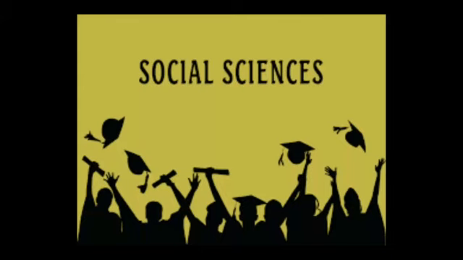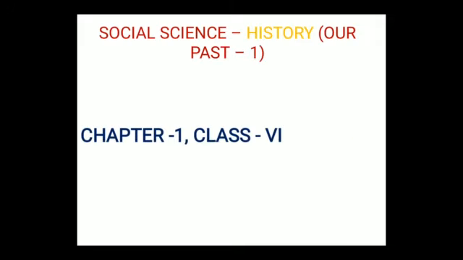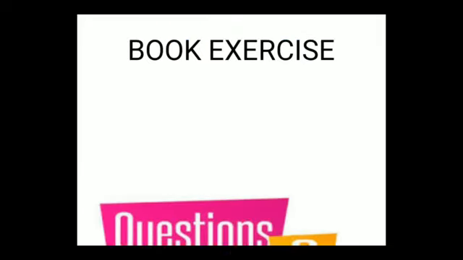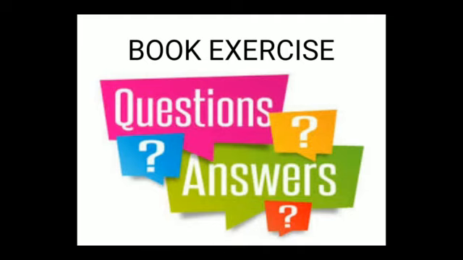So in our earlier class, students, what have we done? We have done chapter 1 keywords, and we have discussed some important dates and events. Today also we will take the subject history only, chapter 1 of history. And what is the name of the chapter? What, Where, How, and When. In this chapter, today we will discuss the book exercise, questions and answers.